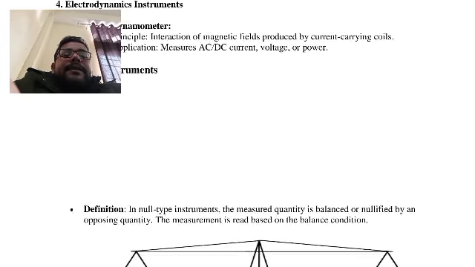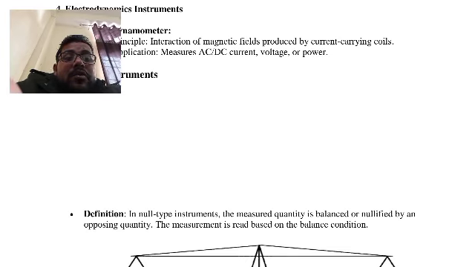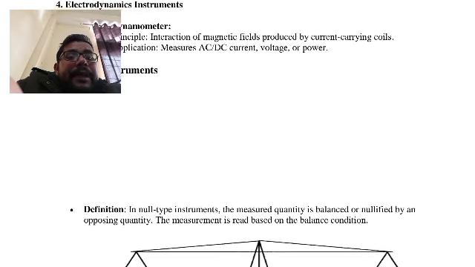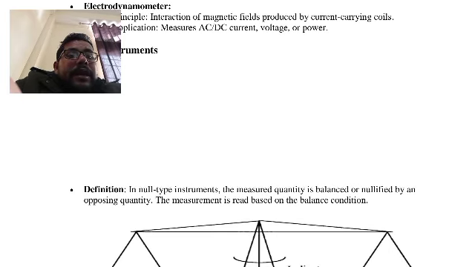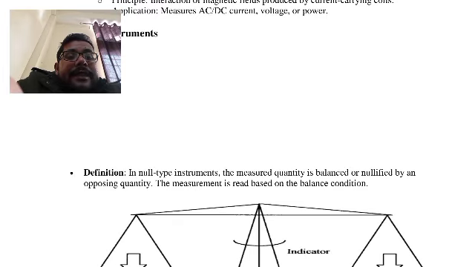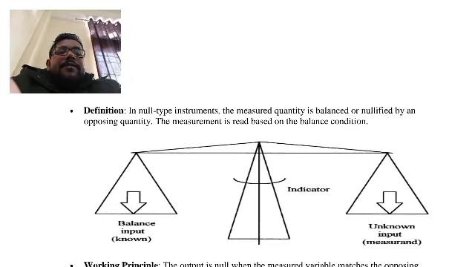And last we will discuss the null type instrument. Definition: in a null type instrument, the measured quantity is balanced or nullified by an opposing quantity. The measurement is read based on the balancing condition.